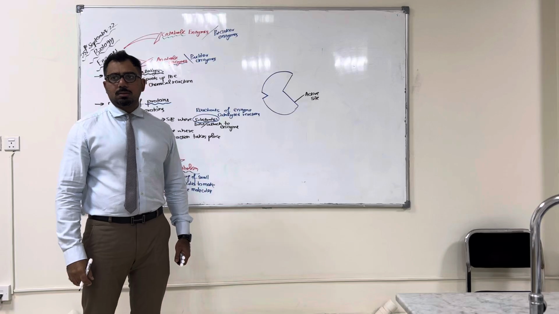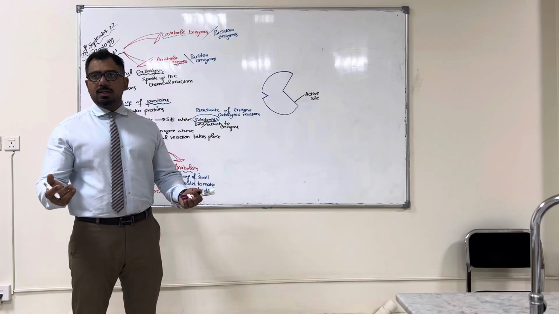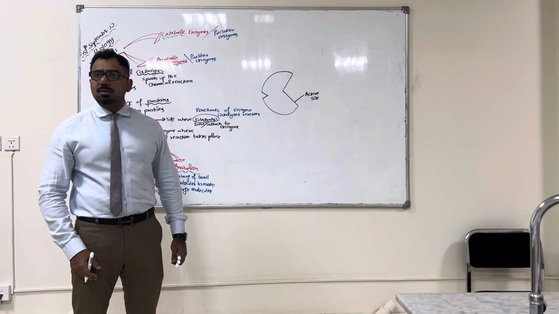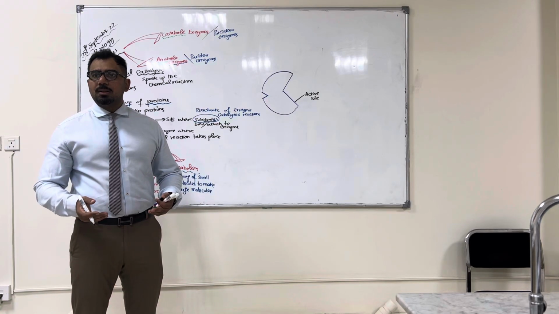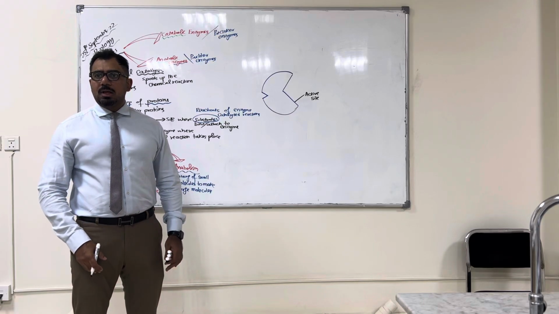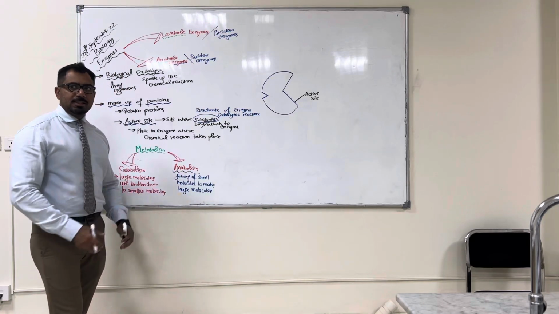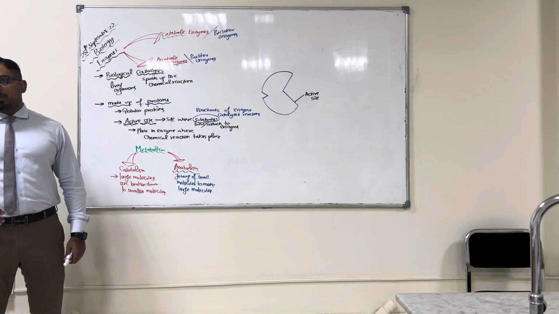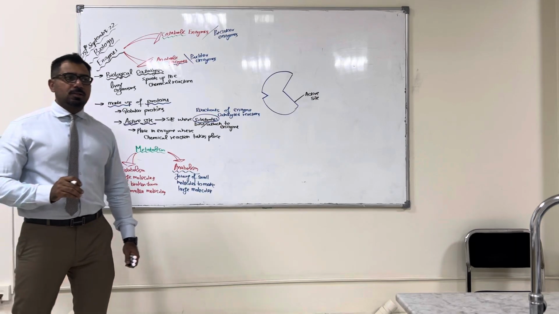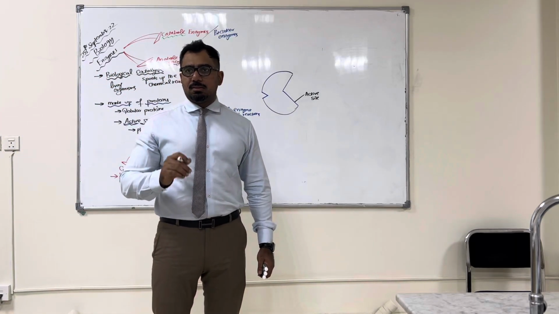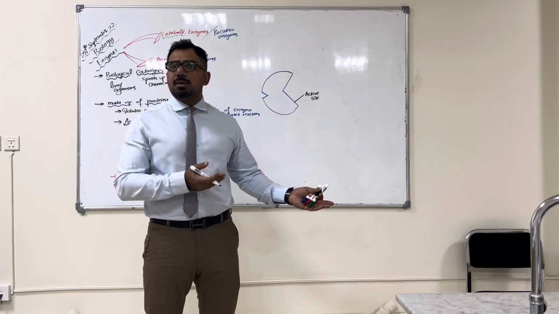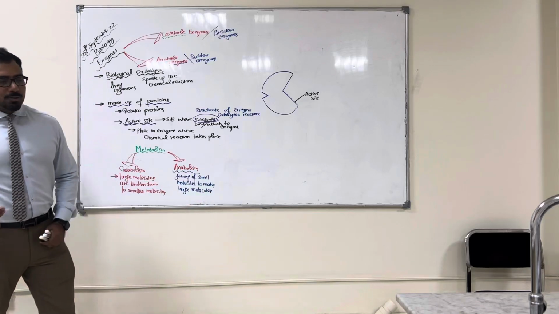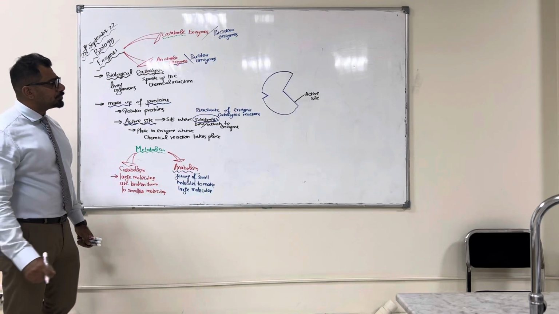Yes? Sir, could you give some examples of anabolic and catabolic enzymes? I just gave the example. The enzymes that will be building up the proteins, they will be what? Anabolic enzymes. I gave you the example of the catabolic enzyme, the ones which are digesting the food which you ate. Starch, what is the name of the enzyme that breaks down starch? Amylase. So that is what? A catabolic enzyme. Alright? So I already gave the examples. Please pay attention.